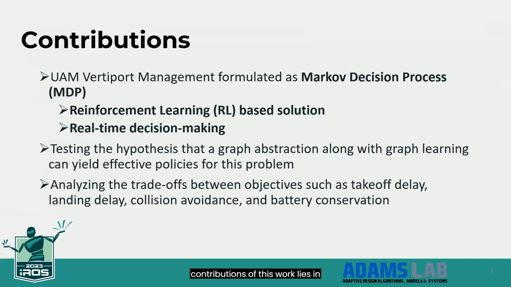The primary contributions of this work lie in formulating the urban air mobility vertiport management problem as a Markov decision process, and development of a relatively realistic virtual environment to simulate this MDP for scaled-down multi-rotor vehicles. Testing the hypothesis that a graph abstraction of the state space along with graph learning can yield effective policies for this problem. Analyzing the trade-offs between objectives such as takeoff delay, landing delay, collision avoidance, and battery conservation achieved with such graph learning-based policies.